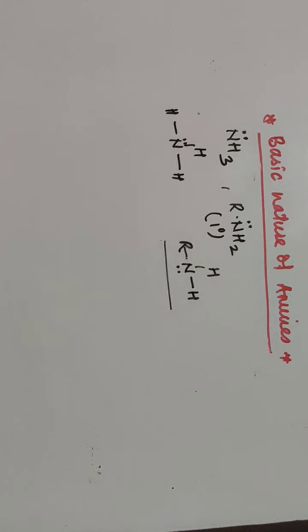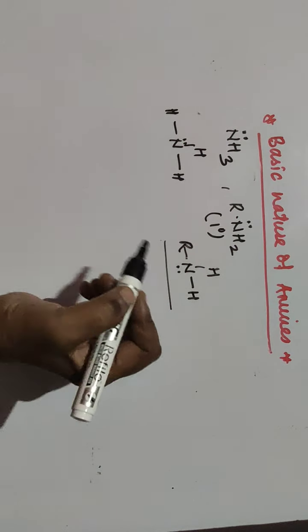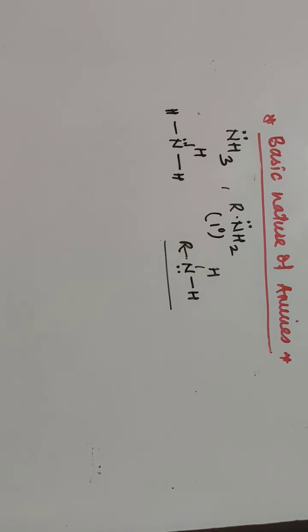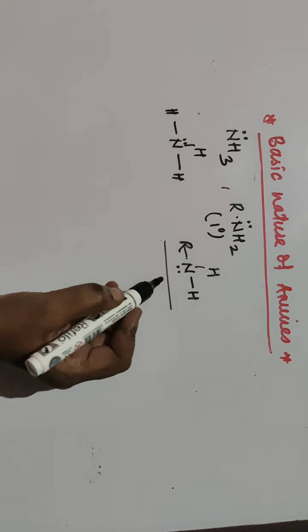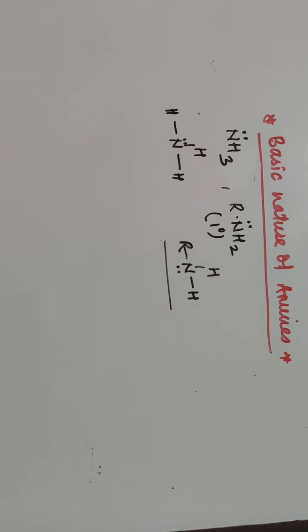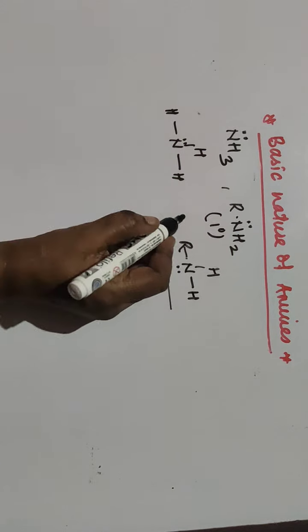So the electron density around the nitrogen atom goes on increasing and there is a repulsion between the electrons. So the electron pair is easily donated for bond formation as compared to ammonia.